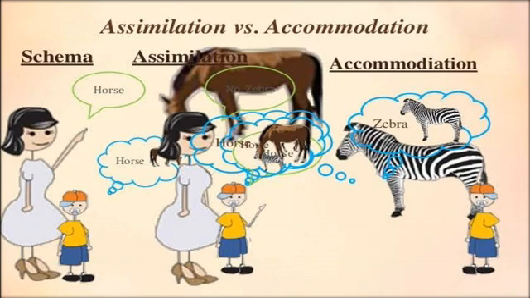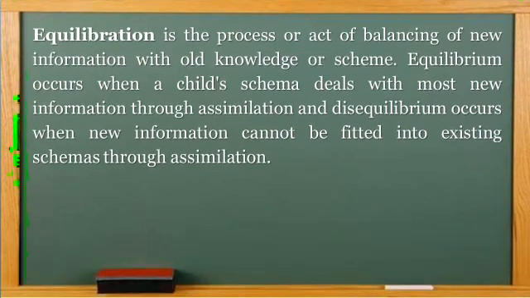Then the cognitive structure is built up with schema, and changes from one developmental stage to another by the process of equilibration, meaning maintaining balance between the child and his changing environment. Equilibration is the process or act of balancing new information with old knowledge or schema. Equilibrium occurs